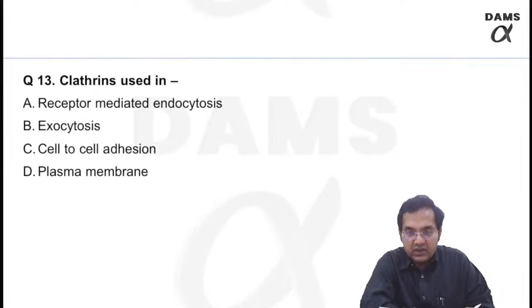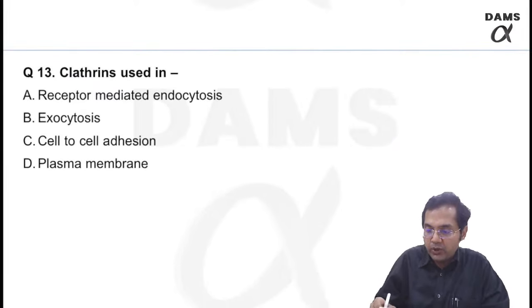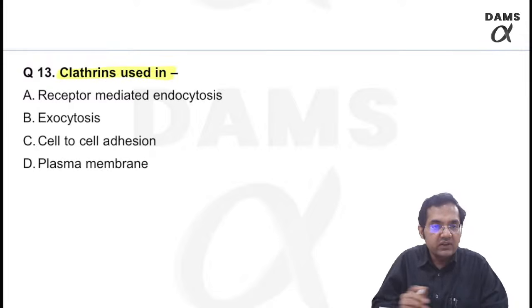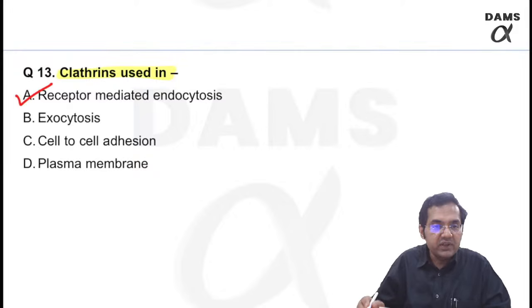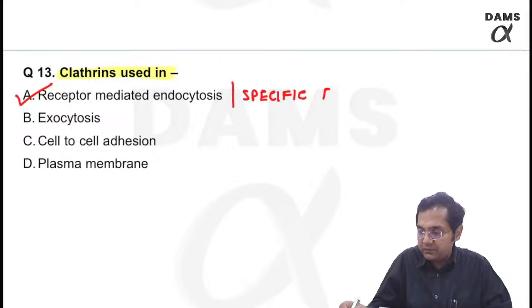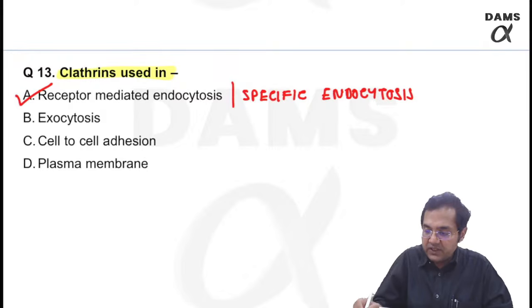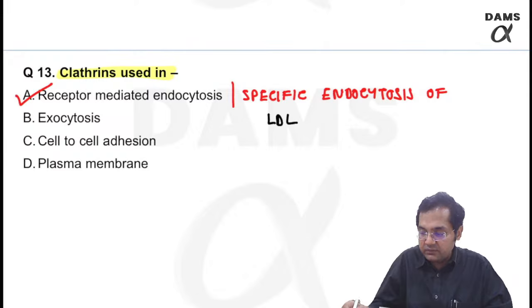Moving to question 13. What are clathrins? Another important topic. You must see the video about endo-exocytosis. Remember, clathrins are used in receptor mediated endocytosis, also known as specific endocytosis, especially useful in endocytosis of the LDL particles.